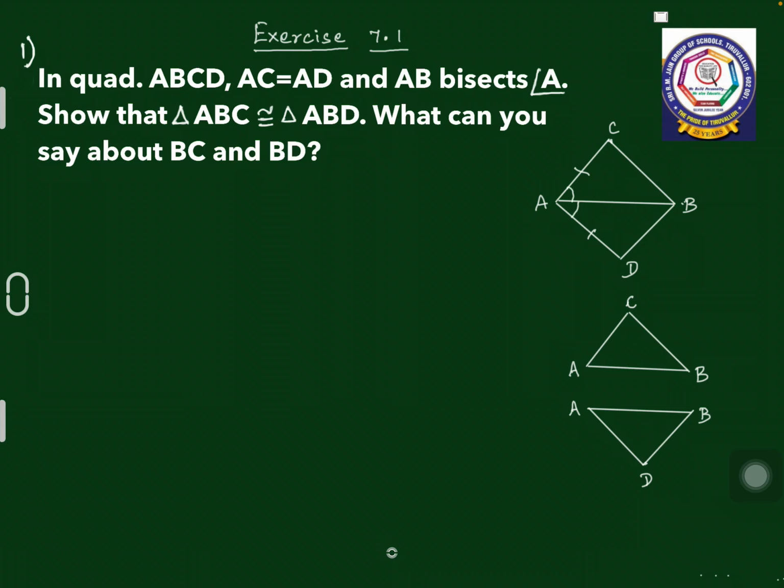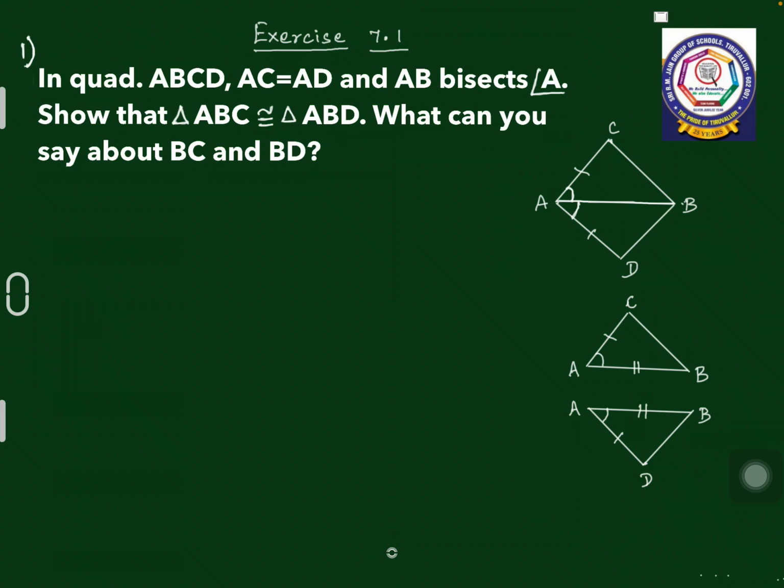To prove those two triangles ABC and ABD congruent, I have taken triangles ABC and ABD separately for better understanding. In the question itself, it's given AC and AD are equal and AB bisects angle A, which means angle BAC and angle BAD are equal. So here also I mark angle BAC and angle BAD equal. And you can see one more thing, the side AB is common in both the triangles.